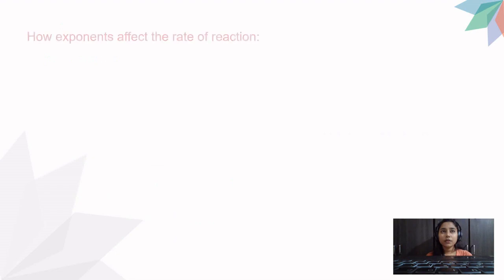So I'll come up with how exponents affect the rate of the reaction. I just said exponents are the raised to terms that we had seen in the rate equations, those x and y terms. Exponents can also be said as orders, and basically in chemical kinetics we use the word order only and not exponents.